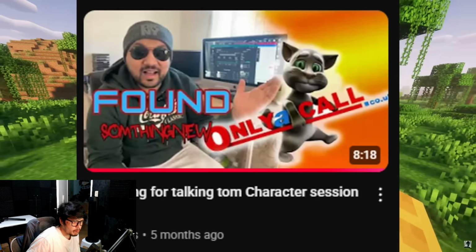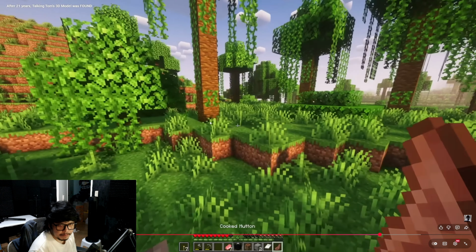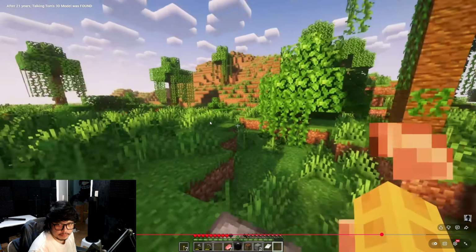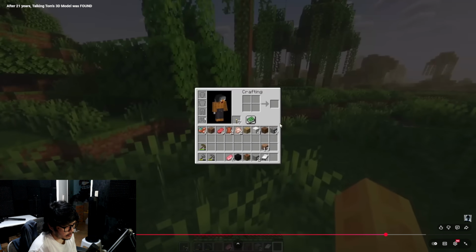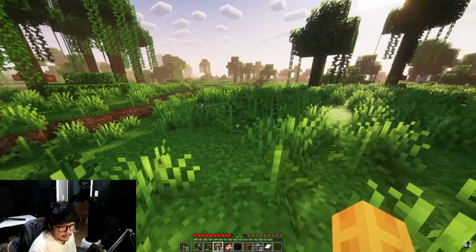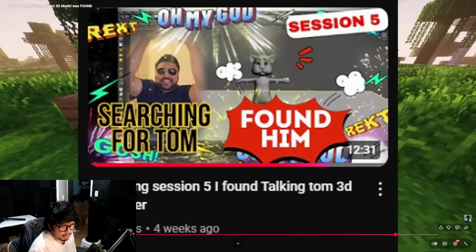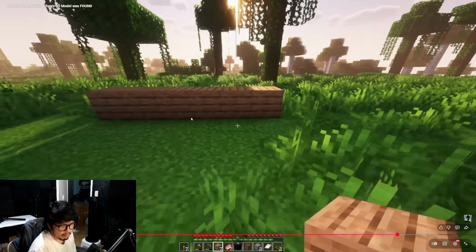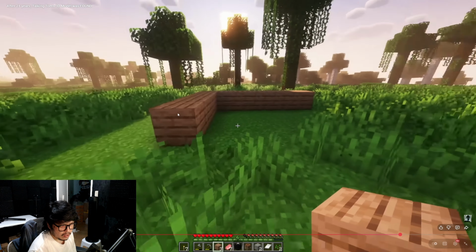Over the next couple of months, Addy would post update videos of his search, coming close to finding the model a couple of times but being met with corrupted files or having the model missing from the animations. This was to be expected though, since the hard drives were so old. And after a few more months of searching, he finally did it. He found the hard drive that had the model on it, and he posted a video saying that he had finally found the model. But unfortunately, this model was unrigged and untextured, and while it was the actual model, we had to wait a little longer for the textures to be found.